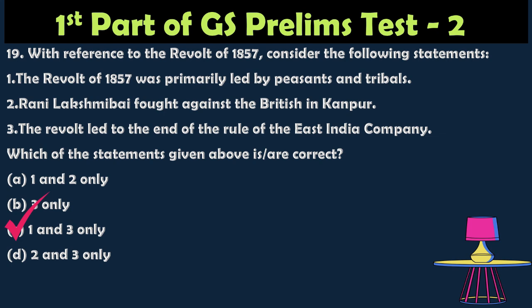The revolt of 1857 was primarily led by the sepoys, that is soldiers, but had support from peasants and rulers. Hence, statement 1 is correct. Statement 2 is incorrect, because Kanpur was the center of Nana Sahib's leadership, and Rani Lakshmi Bai fought in Jhansi, not in Kanpur. The East India Company's rule ended after the revolt, and governance transferred to the British Crown under the Government of India Act 1858. So statement 3 is correct, and the second statement was wrong.